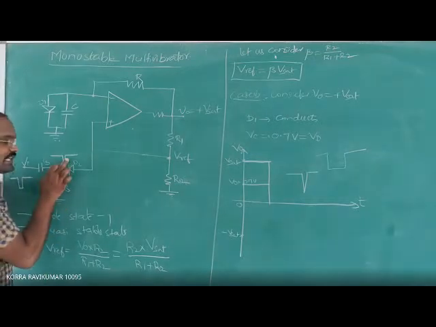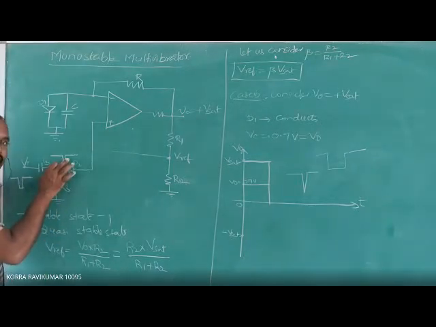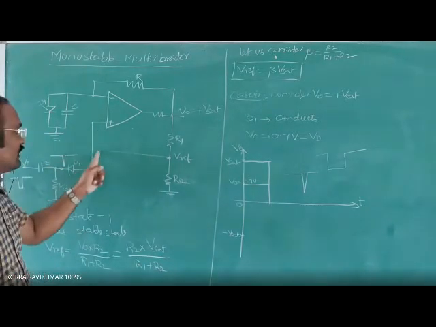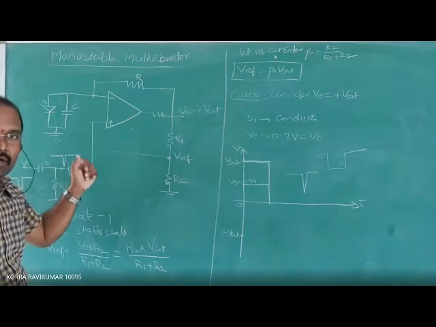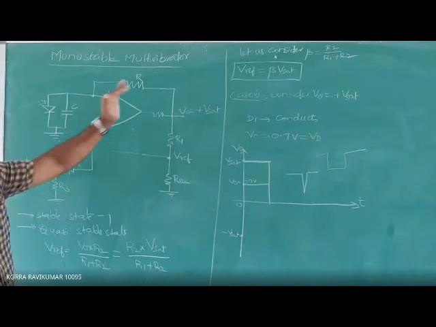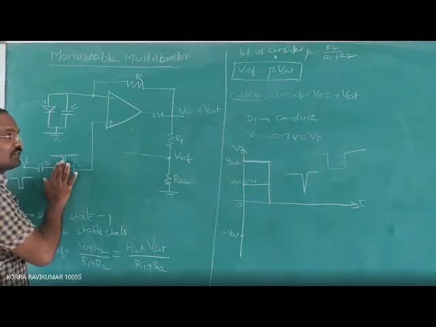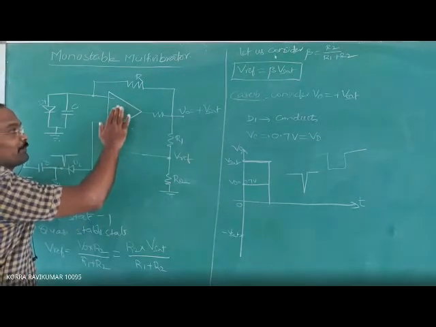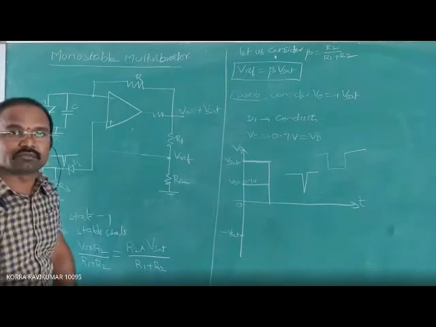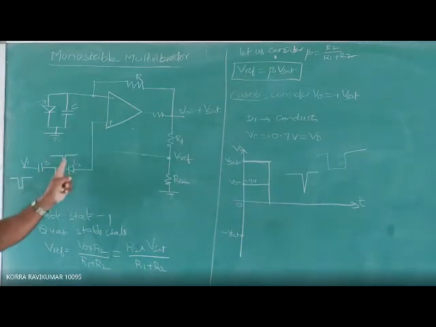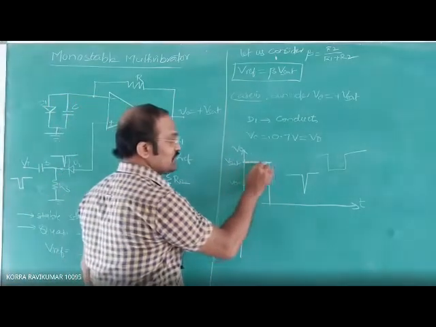Because of this negative spike, the voltage at the non-inverting terminal changes automatically. How much it changes depends on the output voltage of this 741 op-amp. If you apply the negative spike here, then the 741 produces V0 equal to minus V saturation, because the negative amplitude is getting amplified by this amplifier. Negative spike means this spike has some negative voltage. Here, it's a continuous line, it is constant.